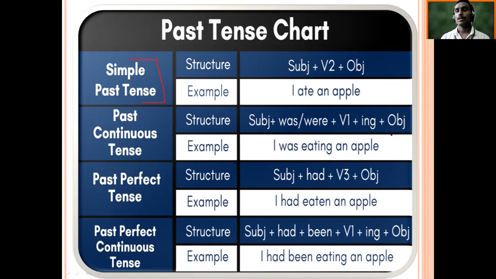Otherwise there will be no difference between past perfect and simple past. Here, with specific reference to time, maybe yesterday, day before yesterday, or last year, we use simple past.